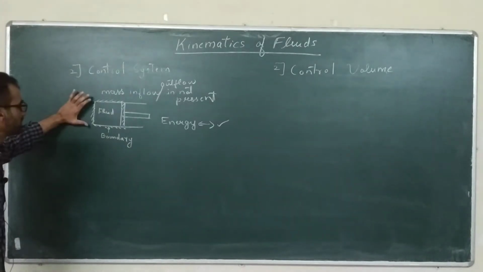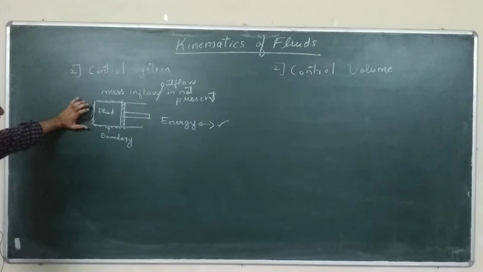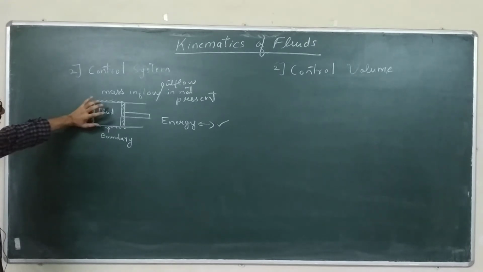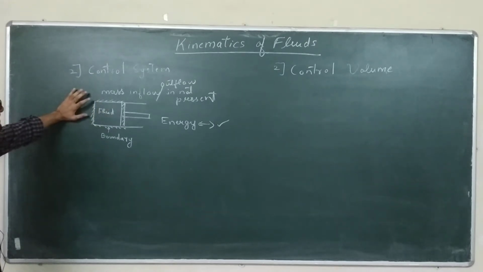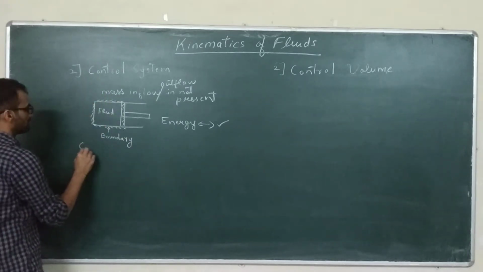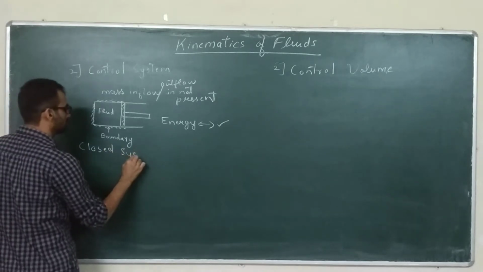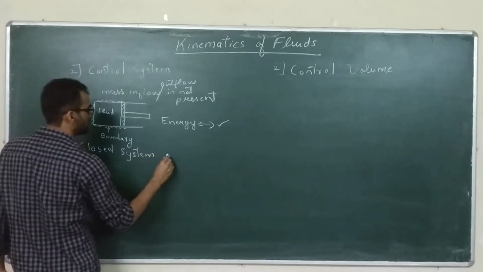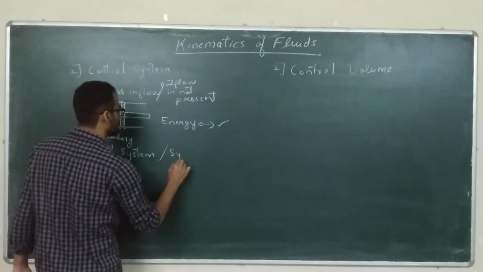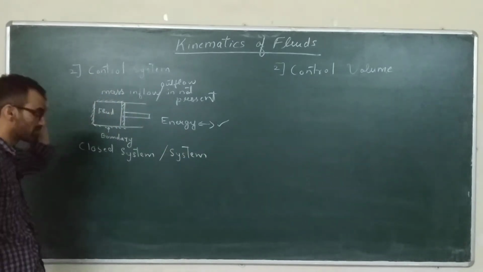Alright, so this type of method in which we treat a fluid system using a fixed mass is called a control system. This is also called a closed system or simply system. Alright, so these are the two different names of this approach.